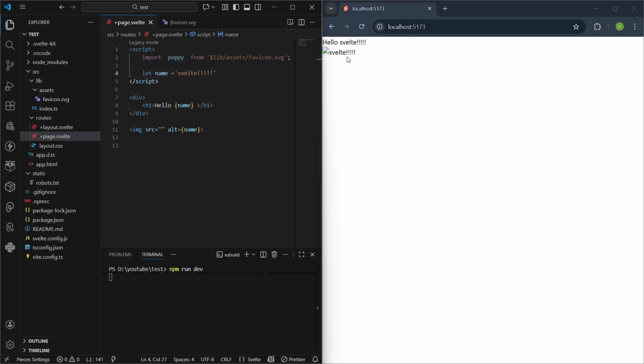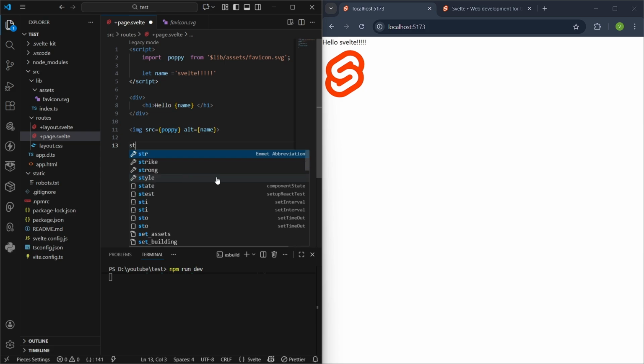Look, it's now visible to you how easily it is rendering. So this is how dynamic attributes work in Svelte very easily. You can handle any attributes. So now moving forward to styling, you can style any of your elements with the style tag.